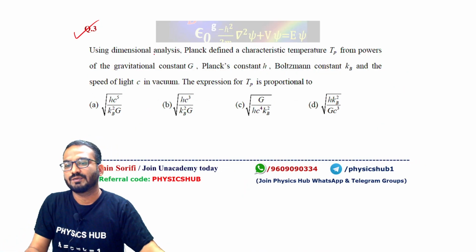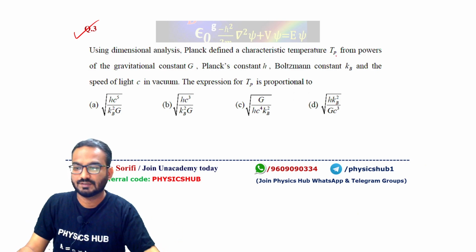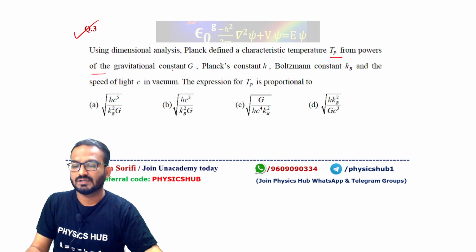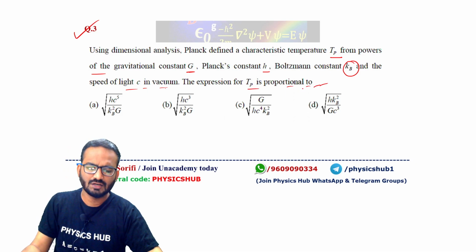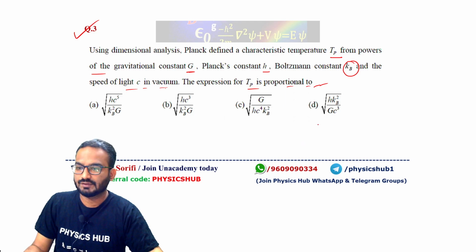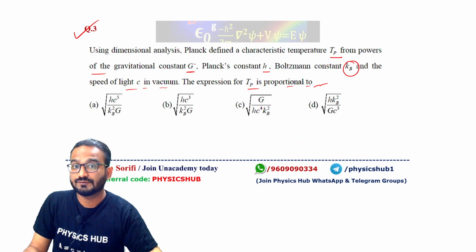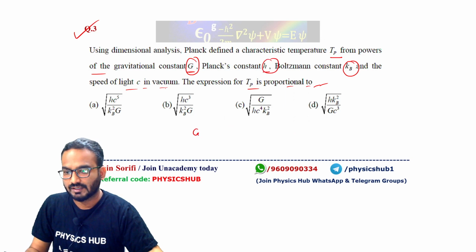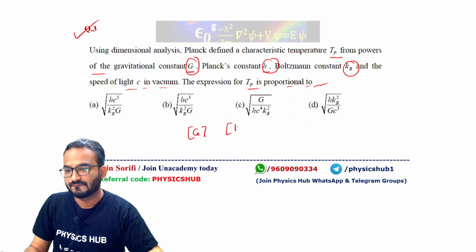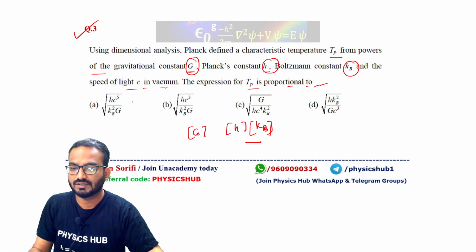Problem number 3. Using dimensional analysis, Planck defined a characteristic temperature Tp from powers of the gravitational constant G, Planck's constant H, the Boltzmann constant Kb, and the speed of light C in vacuum. The expression for Tp is proportional to. How can you solve this? This is also very straightforward. You just use different physical equations involving G, involving H, involving Kb, and you try to find out the dimensions of G, H, Kb.